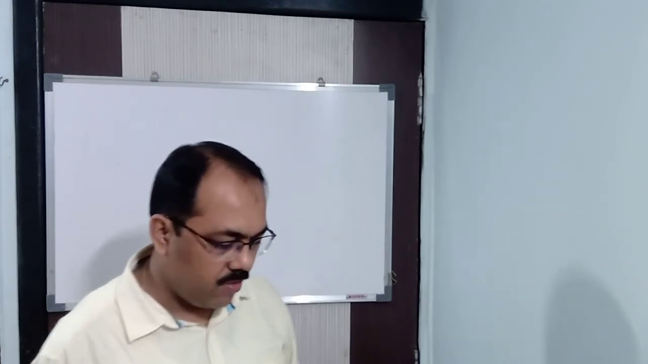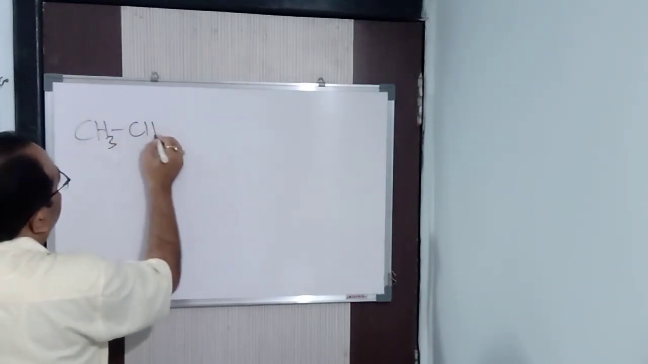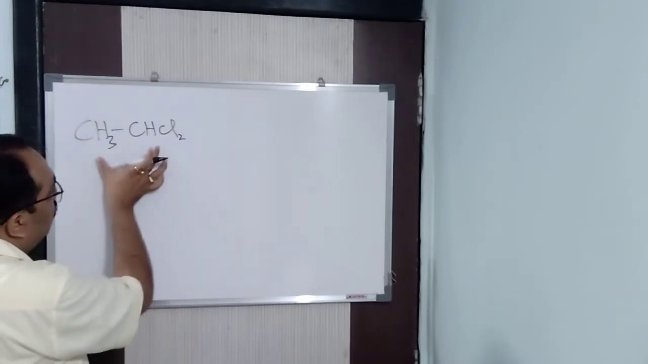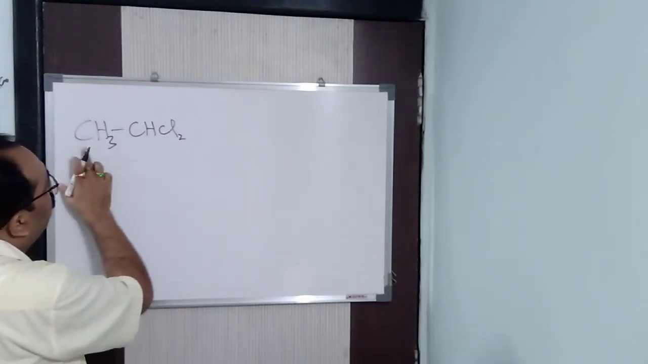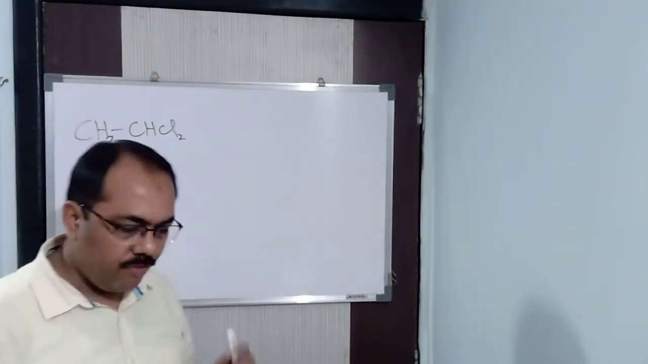But if the halogens are attached to the same carbon atom, it is known as what? Gem, we can say. For example, CH3CHCl2. This is a gem dihalide. What is the name of this compound? 1,1-dichloroethane. Isn't it? Fine, very easy it is.